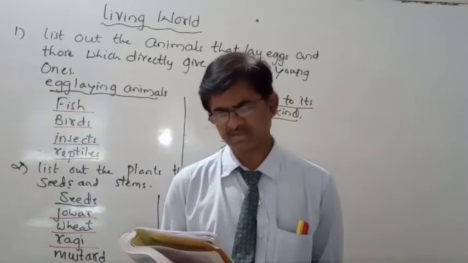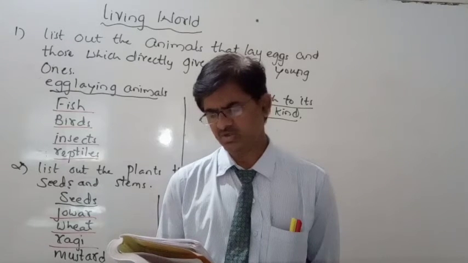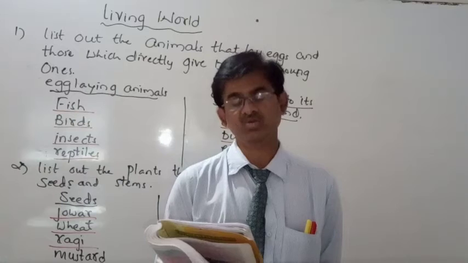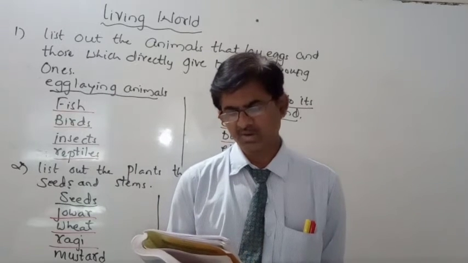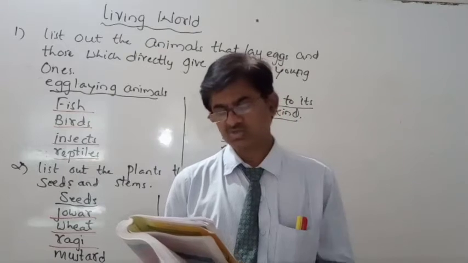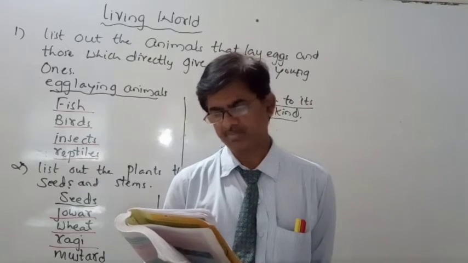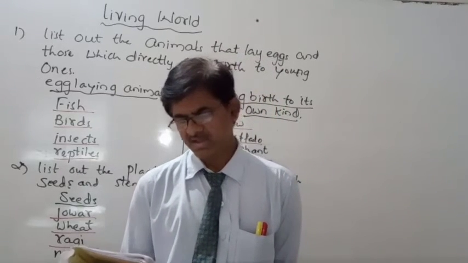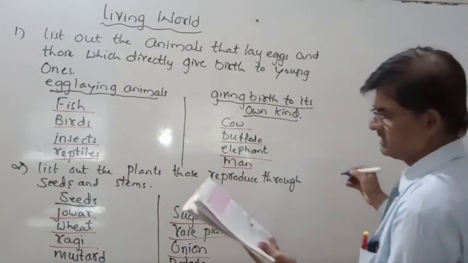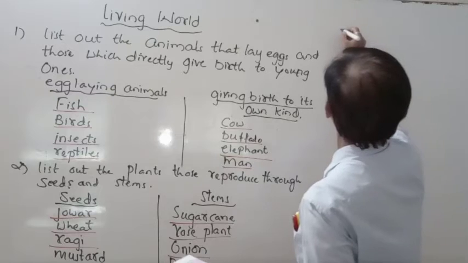With the help of seeds only, new seeds develop. So some plants, apart from seeds, produce new plants through the stems and also buds. Even from the leaves, new plants grow. You will learn more about this in the higher classes. So the life cycle of a plant producing seeds from the seed is given. Here you can observe. So here is a picture of a life cycle of a plant.